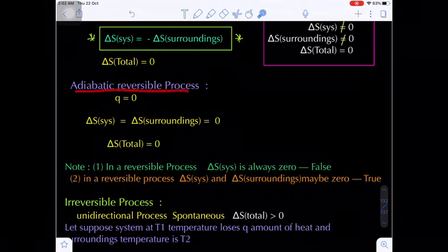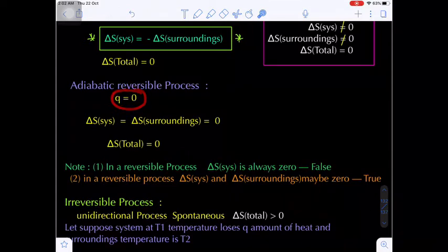Now come to the adiabatic reversible process. In an adiabatic process, do you know the Q value is 0? That means no heat is exchanged between system and surroundings.